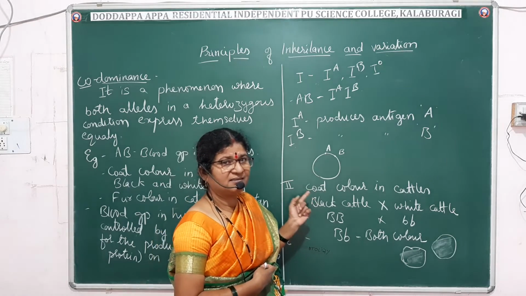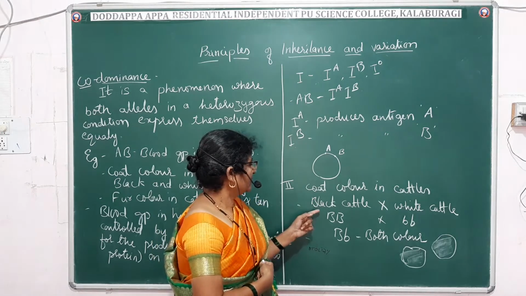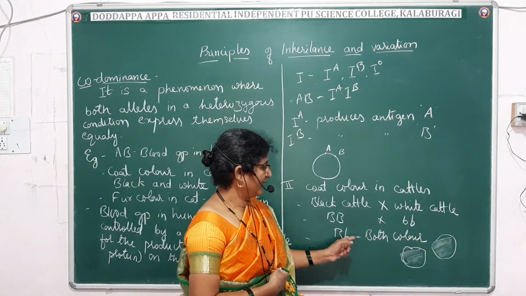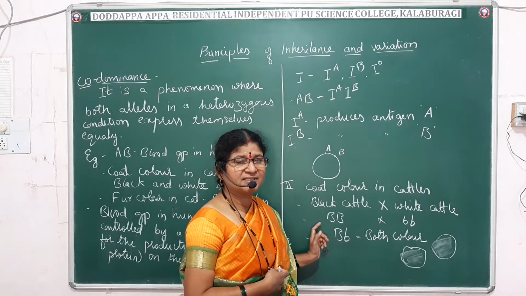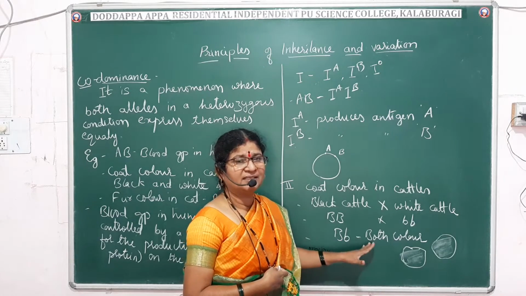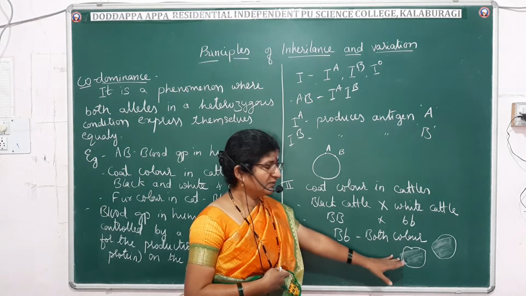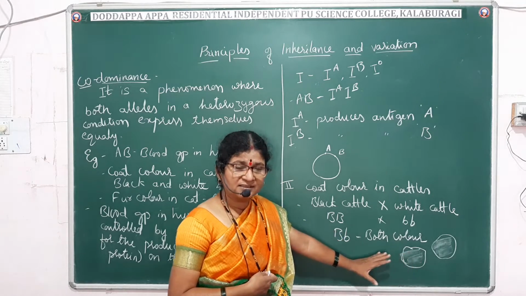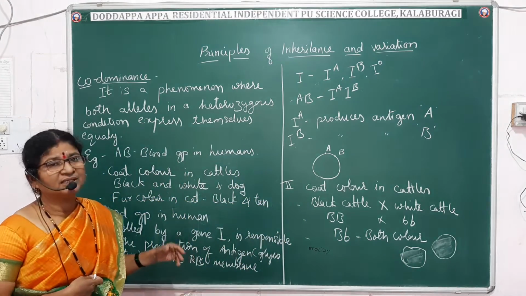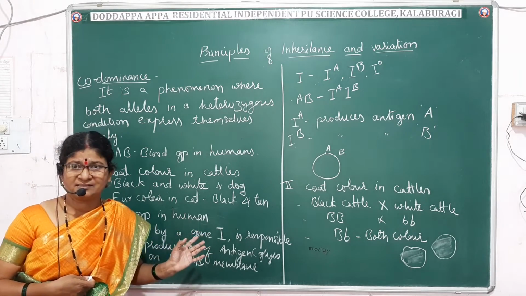And in cattle, if you cross a black cattle with a white one, the hybrid will have both colors, a white background with black patches. So these are the cases of codominance. Now let me go to the next topic, multiple alleles.